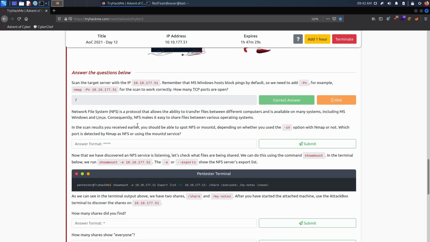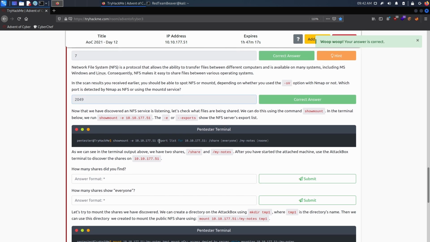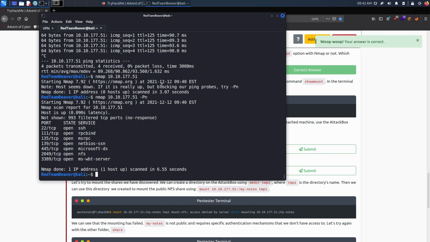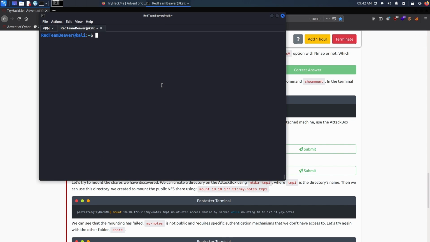So, what is the question? Well, we see that we need to give the port detected by Nmap as NFS, and that port is 2049, as we just saw. What can we do with NFS? Well, with NFS, we can actually use the command showmount and see what folders are being shared by this NFS share.